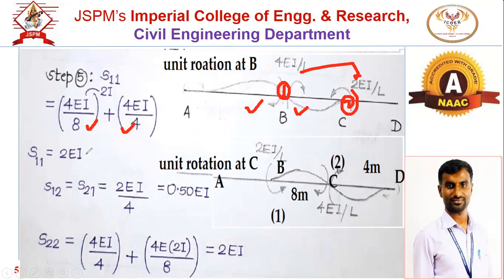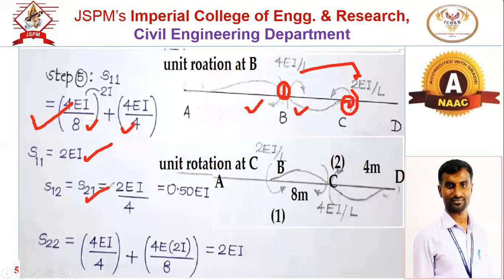So if you perform S11, stiffness at 1 due to the rotation at 1. Here at node 1, we are having two moments, one for the AB span and second for the BC span. See here, put the value of I separately. So we get S11 as twice of EI. And this will be stiffness at 2 due to the rotation at 1.